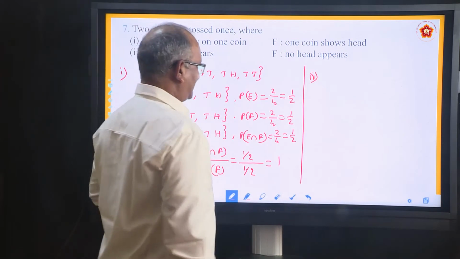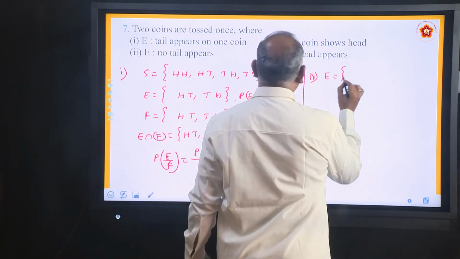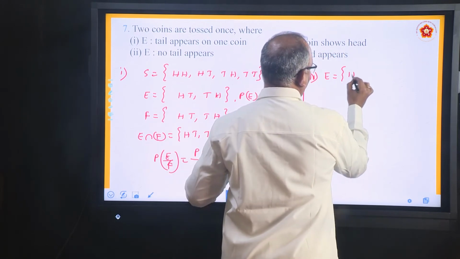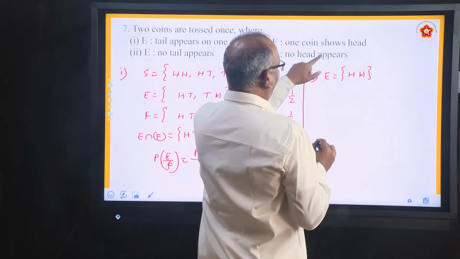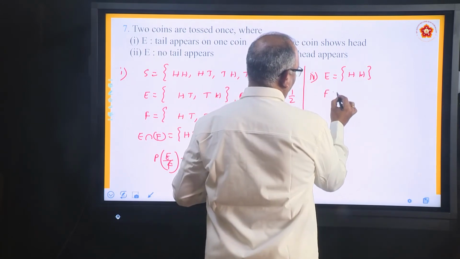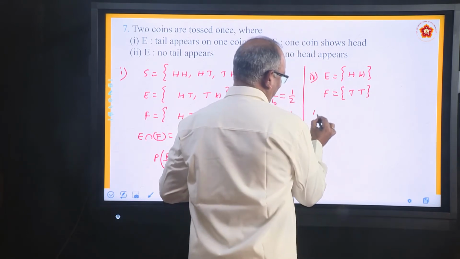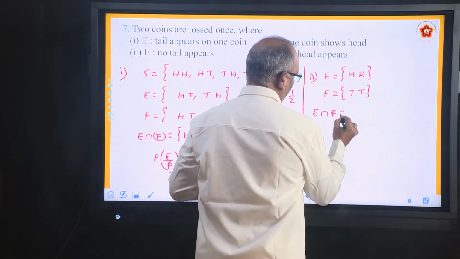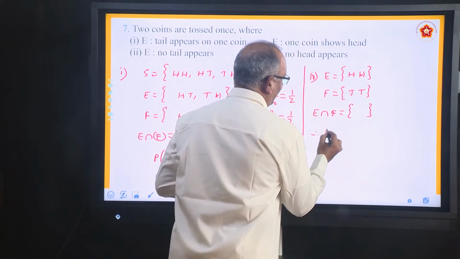In the same way, the second part. No tail appears. So what is E in this case? No tail appears, so it is only HH. No head appears. What is F here? It's only TT. And what is E intersection F? It is a null set. Then what is P of E by F?